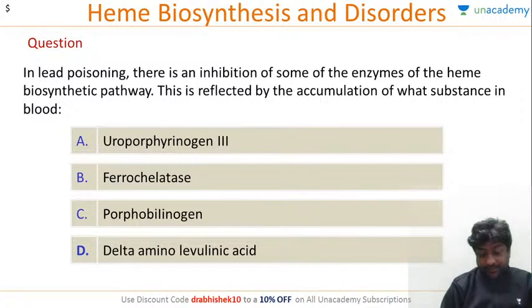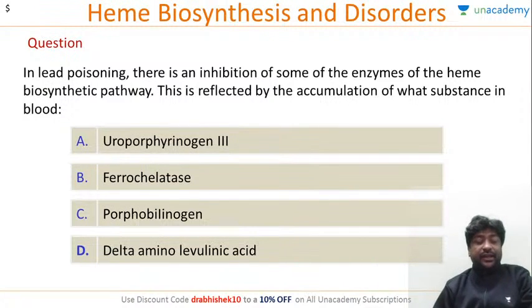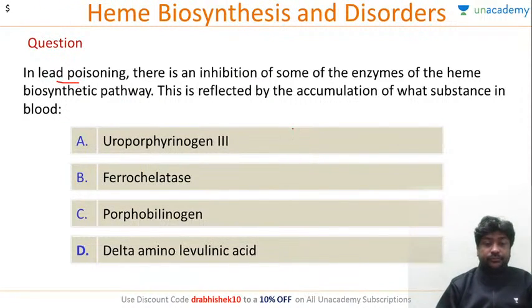So what is accumulating in blood in lead poisoning? So porphobilinogen is according to Nitish. Okay, Nitish has changed his option. He is now going for D. Almost unanimously, everyone is going for D. So my second question is, there are two enzymes which are inhibited by lead poisoning. Which are those two enzymes?